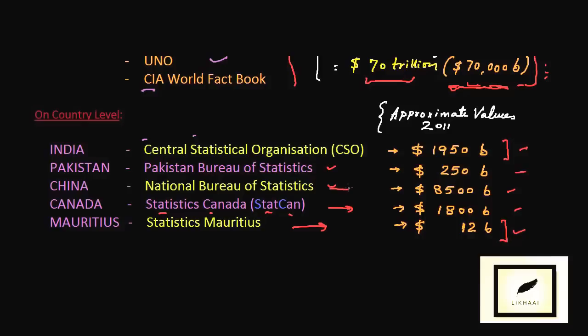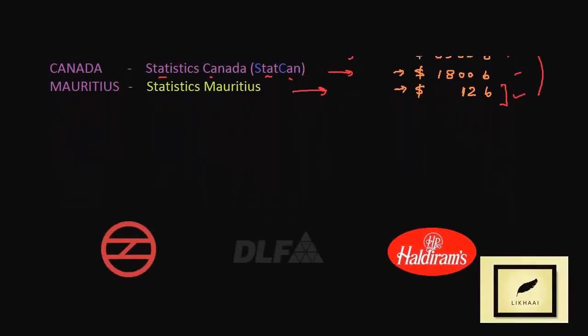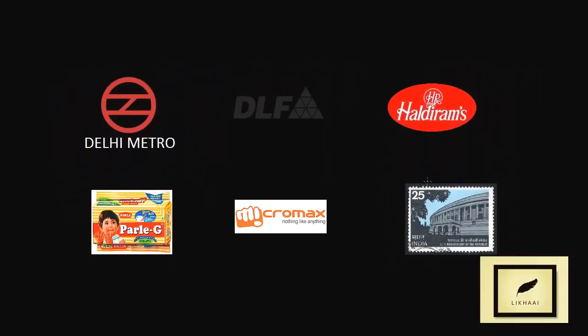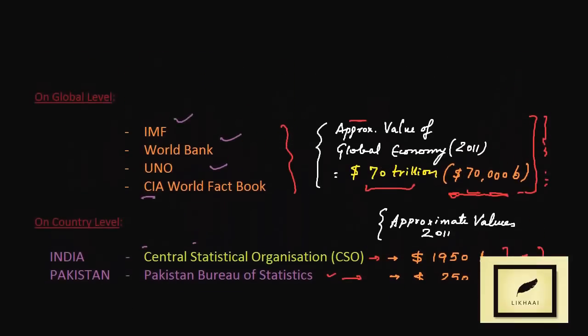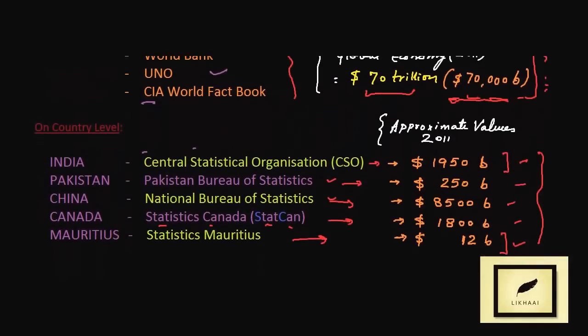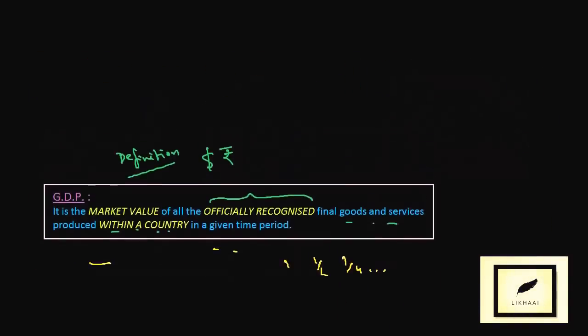This is what is considered when knowing the GDP of a country. So whenever you buy a product, let's say you go inside the Delhi Metro and purchase a ticket, or you purchase a flat at DLF, a sweet at Haldiram's, a biscuit like Parle-G, a Micromax phone, or even a postal stamp, it increases the worth of your country's GDP and ultimately the global GDP. Well, this is the concept of GDP that we know about.